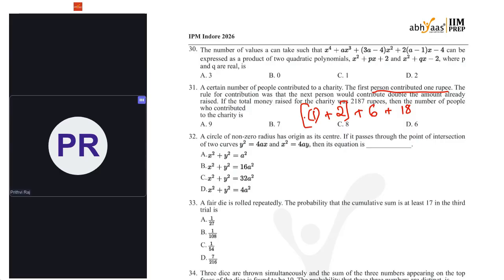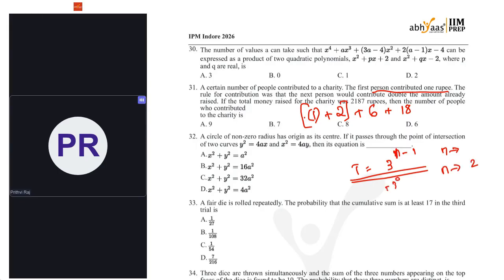Okay. So observe this carefully. The total is always 3 power n minus 1, where n is the number of contributors. If n is only one person, it is 3 power 0.